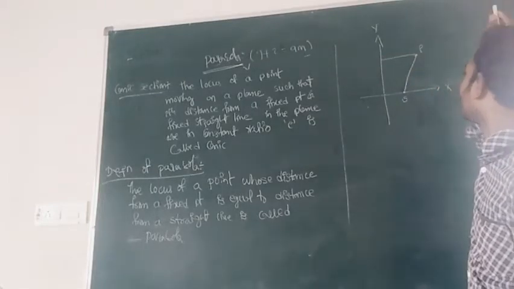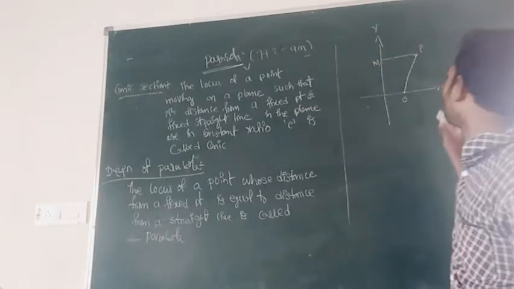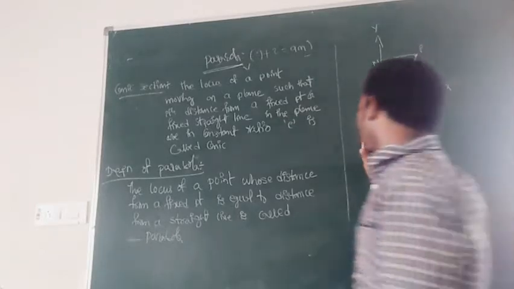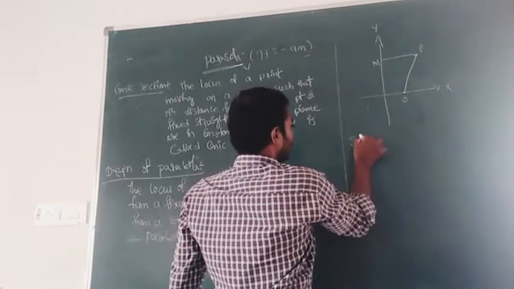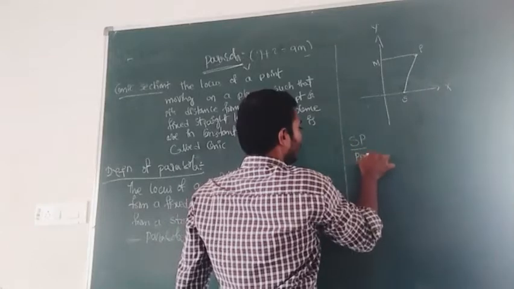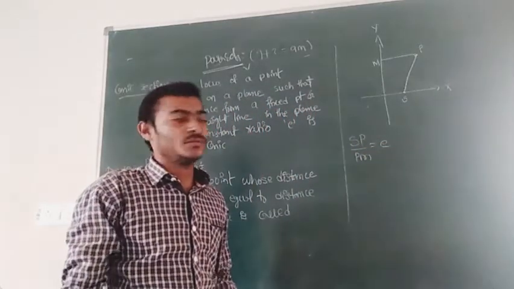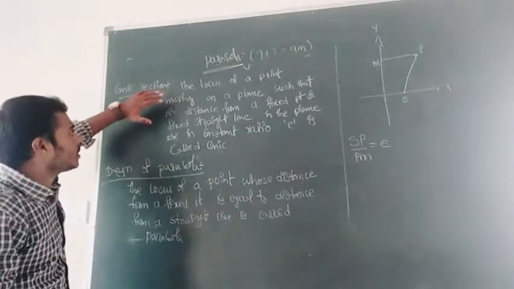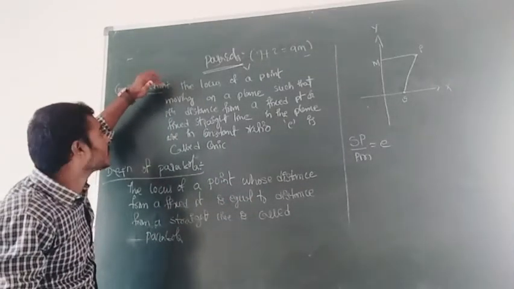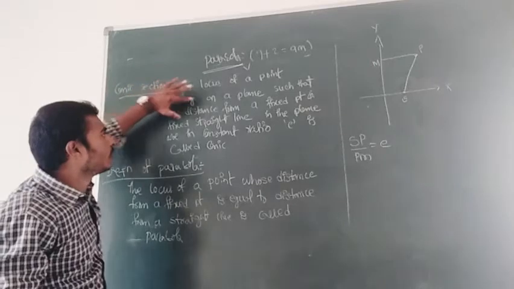The ratio is SP by PM equal to E. Once again I am repeating the definition: the locus of a point moving on a plane.